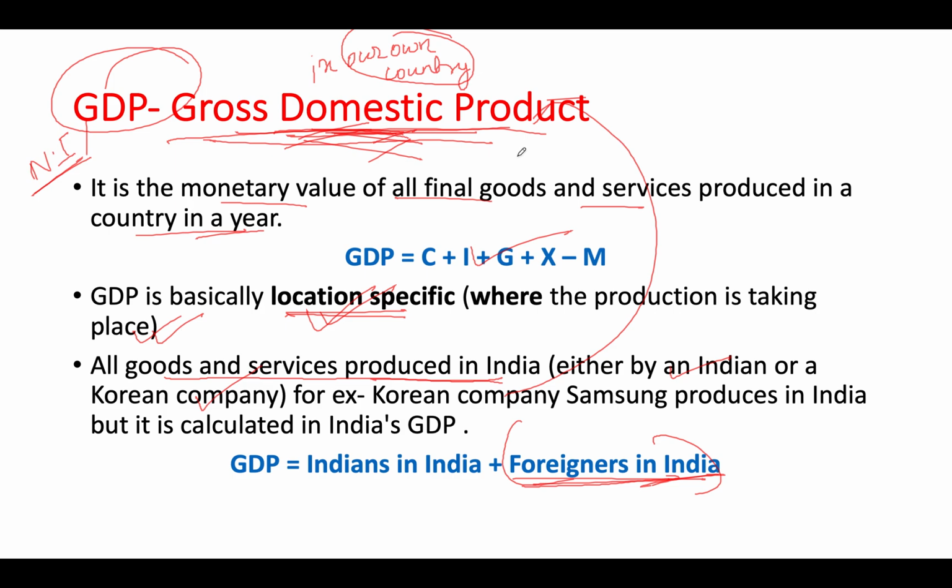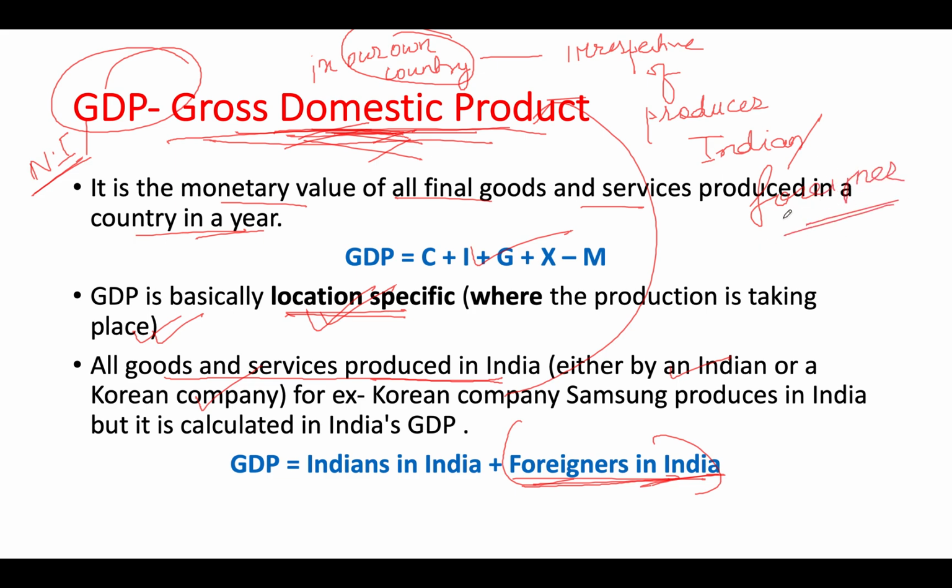The gross domestic product says that anything which is manufactured on our own land, irrespective of producer, be it an Indian or a foreigner, it doesn't matter. As long as it is produced on our own territory, it is included in the gross domestic product.